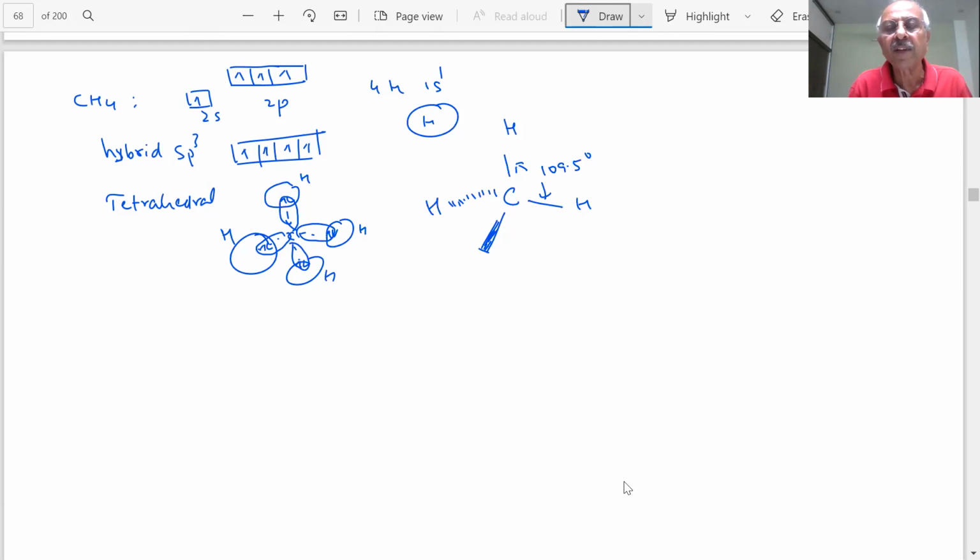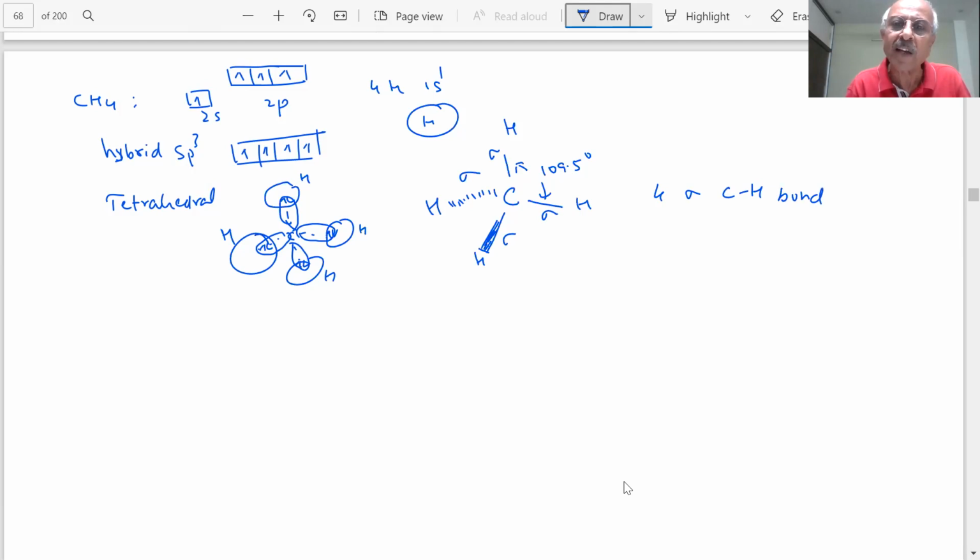So this is the story of how the hybridization takes place. Now, since there is overlap of the orbitals, there are four sp3 hybrid orbitals, and they are overlapping with four 1s orbitals of the hydrogen. What type of bond will this be, sigma or pi? Tell me what type of bonds are formed, student. These are sigma bonds. This is a sigma bond. So there are four sigma carbon-hydrogen bonds.